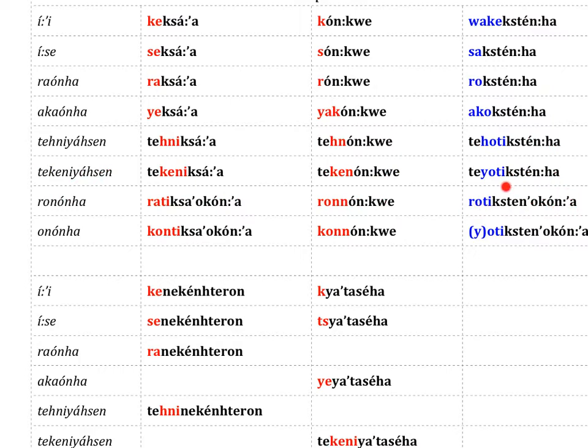Rodiksta ogun'a, old men or old people. Onuha, gundiksa ogun'a, so specifically females. Gundiksa ogun'a, girls, a group of girls. Gunungwe, women. Yodiksta ogun'a or odiksta ogun'a, old women.